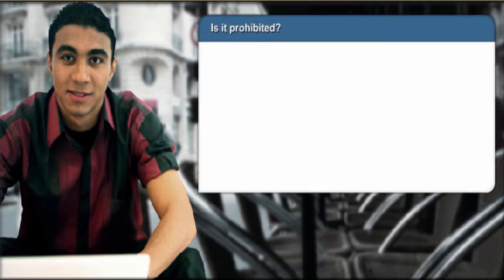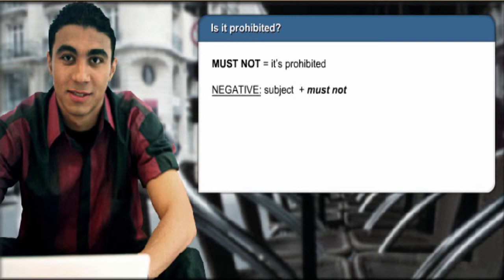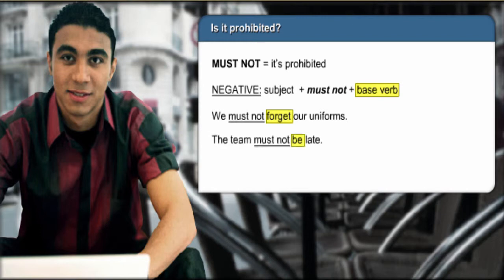Is it prohibited? Must not means that an action is prohibited. It is against the rules or against the law. To make a statement with must not, begin with the subject followed by must not. Then use the base form of the verb. We must not forget our uniforms. The team must not be late. Must and not can make the contraction mustn't. You mustn't smoke in the cafe.